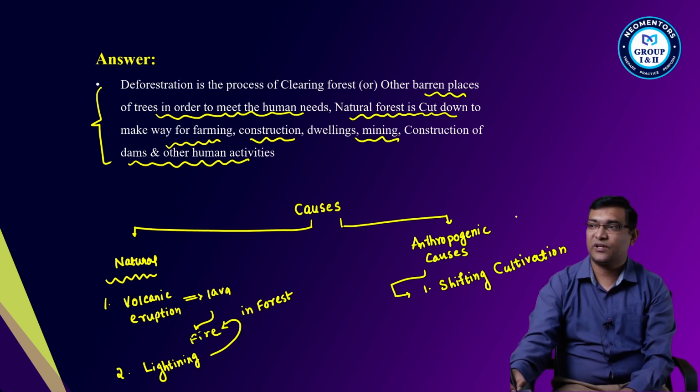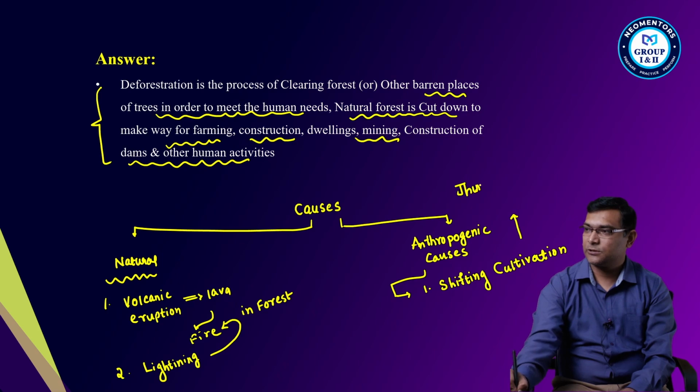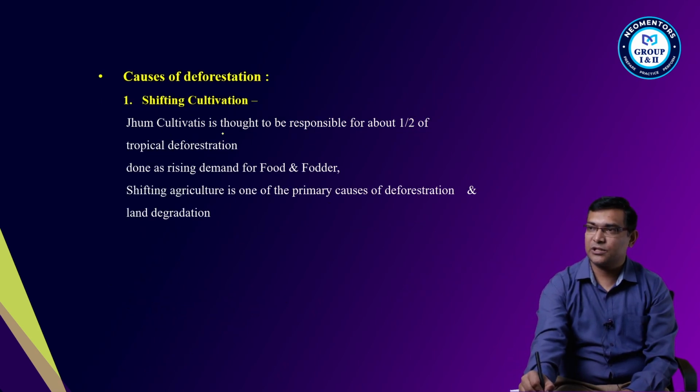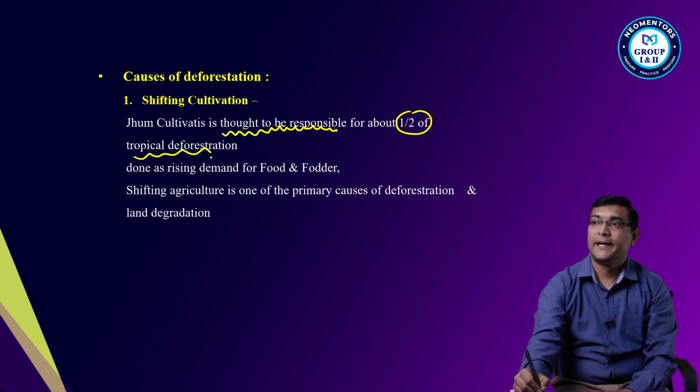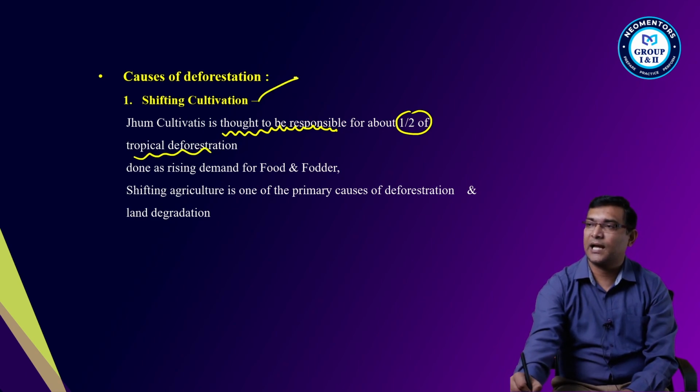It is also called jhum cultivation. You can see jhum cultivation is thought to be responsible for half of the tropical deforestation. Mainly this is practiced in the northeastern states.